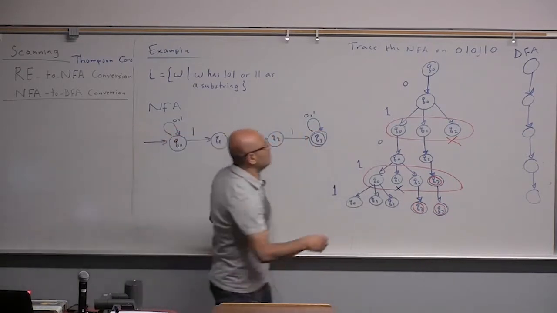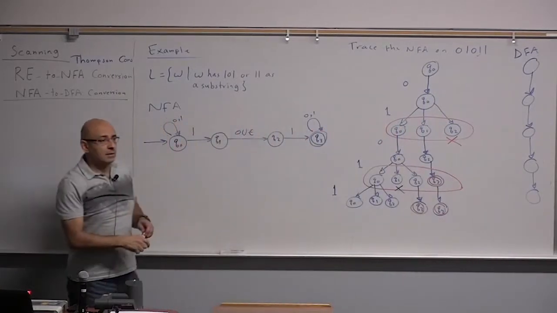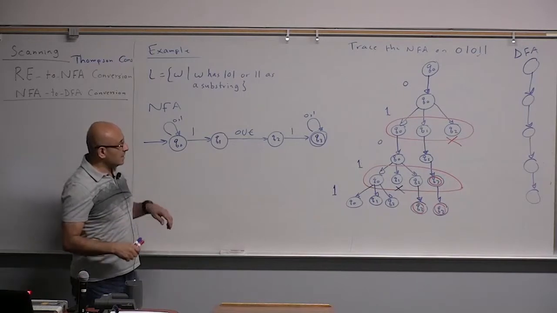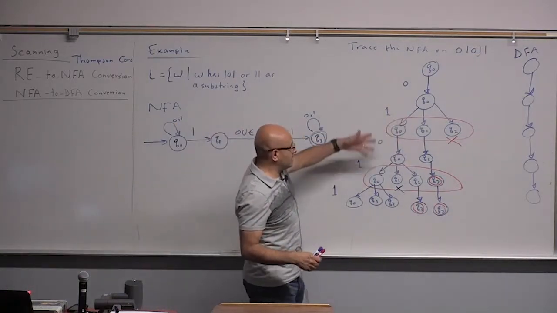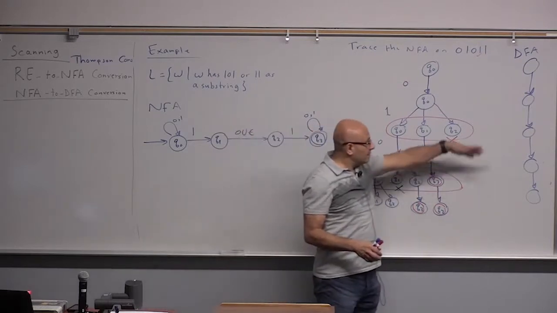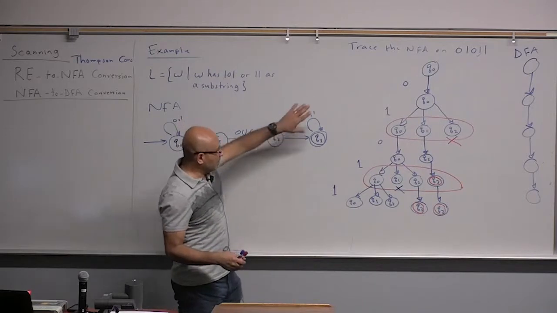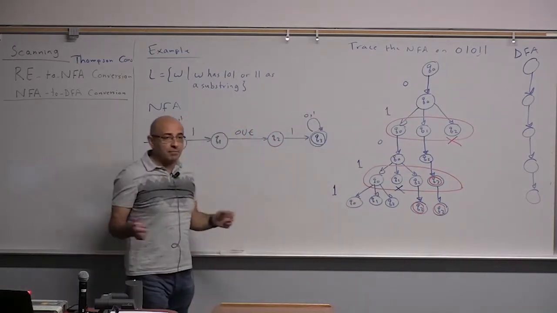Okay, I think we don't need to do the 0. I think the idea now is clear. So the idea here is an NFA is encoding a lot more paths than a DFA. In the DFA, there is only a single path for every string. But here, for a single string, I can have this tree of paths.